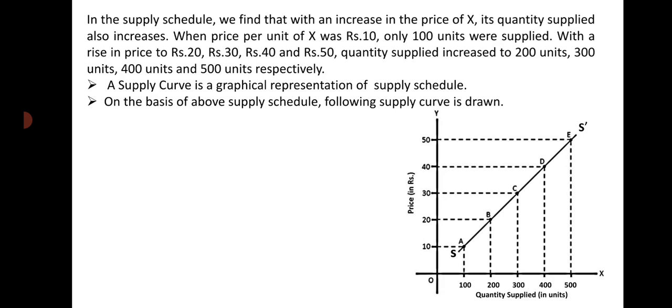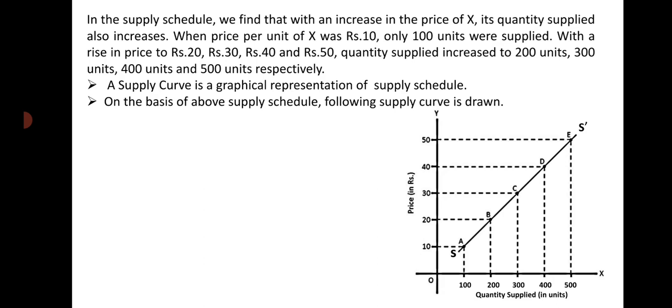It is indicated by point C in the diagram. And with an increase in the price to rupees 40 and rupees 50 respectively, quantity supplied also increased to 400 units and 500 units, and they are indicated by point D and point E in the diagram.